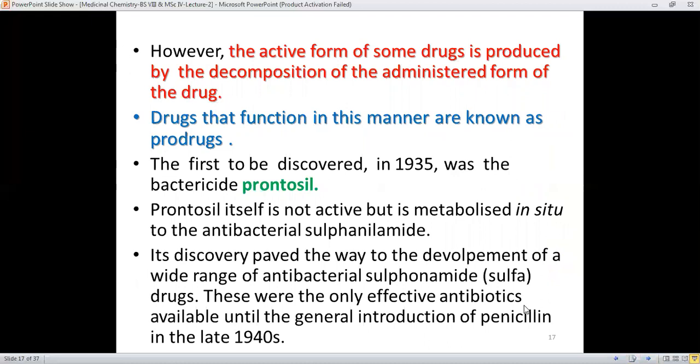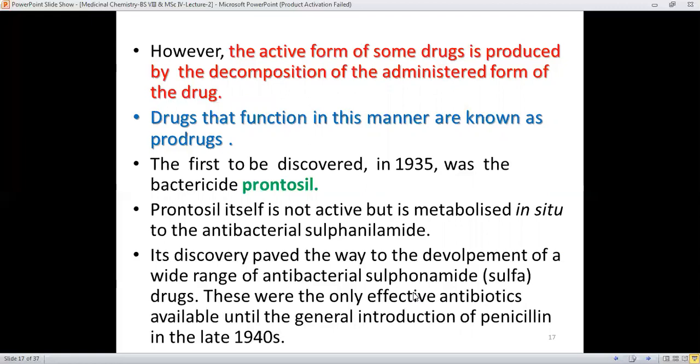However, the active form of some drugs is produced by the decomposition of the administered form of the drug. It means that first the drug is not the active one, and after administration there is some breakdown of the bonds which results in the production of the active form of the drug. And drugs that function in this manner are called prodrugs.